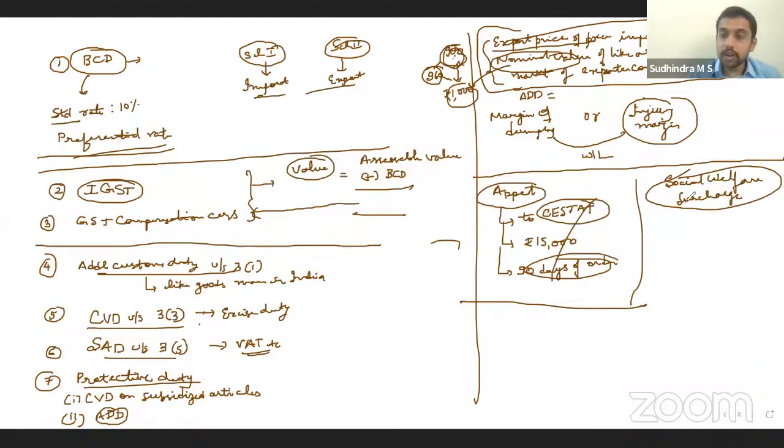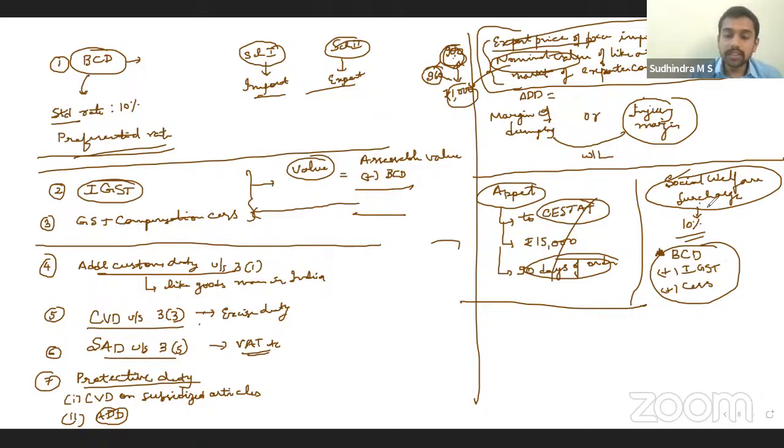Normally the surcharge rate is 10%. Now, for calculating this surcharge, what would be the value? BCD and GST, IGST, compensation cess if any. So on this 10%. Clear? Yes. So on BCD and GST, the social welfare surcharge will be levied.